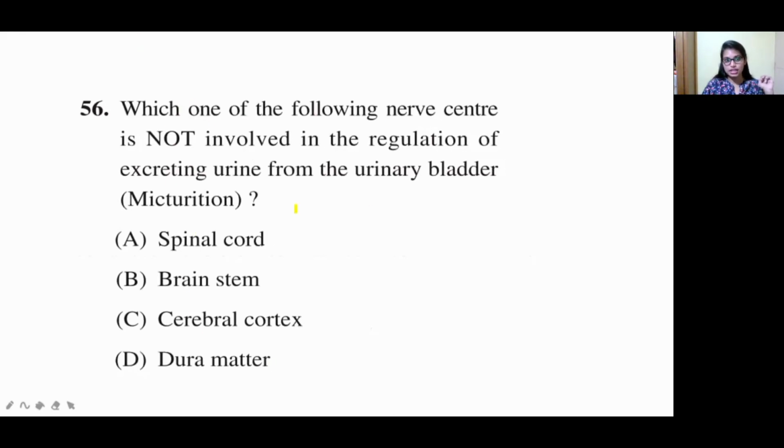Which one of the following nerve centers is not involved in the regulation of excreting urine from the urinary bladder? In our body we excrete urine, right? For that excretion, there is a special process called micturition. By nerve signaling only, the brain will signal the urinary bladder to excrete the urine. That process is called micturition. They are asking which is not involved in the regulation of urine excretion. Option A spinal cord, option B brainstem, option C cerebral cortex, option D dura mater.